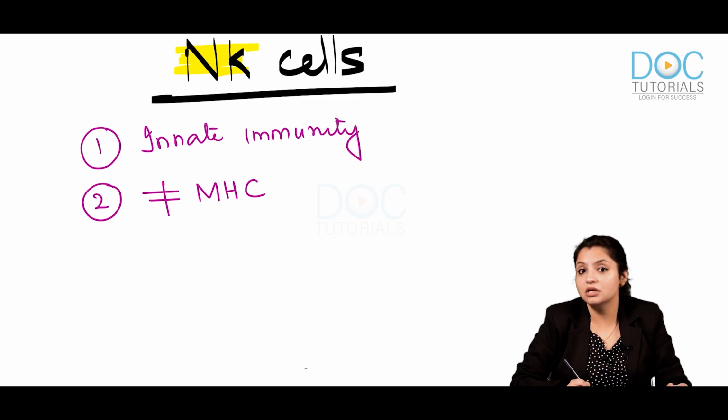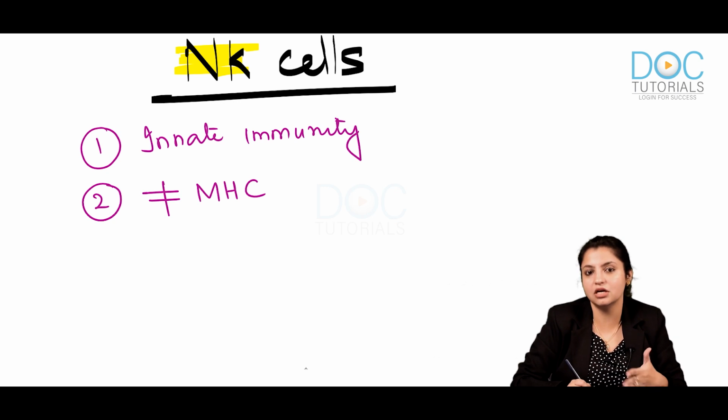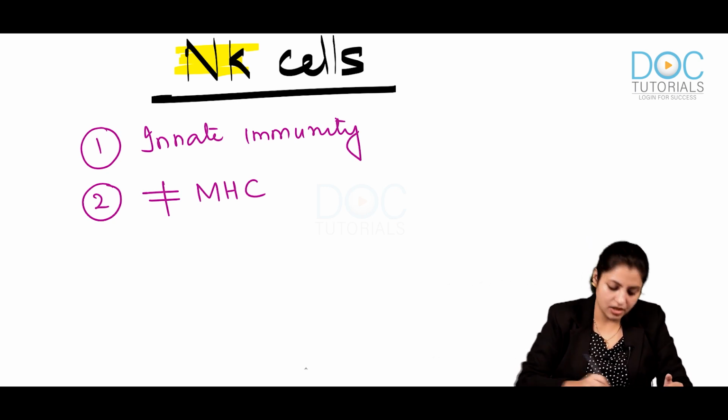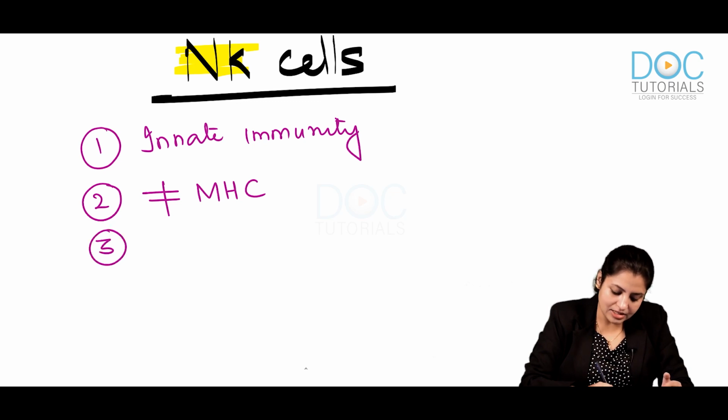The other killers were CD8 cells, cytotoxic killer cells. These are natural killer cells. So let us see how they look. Natural killer cells actually look like large granular lymphocytes.